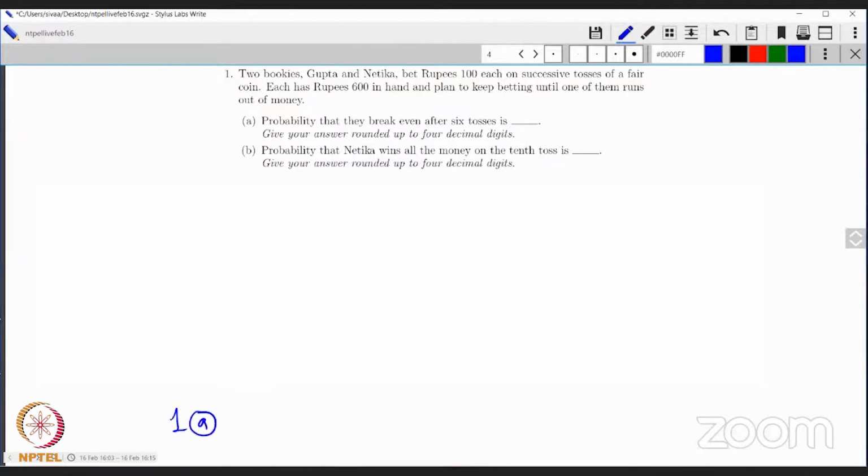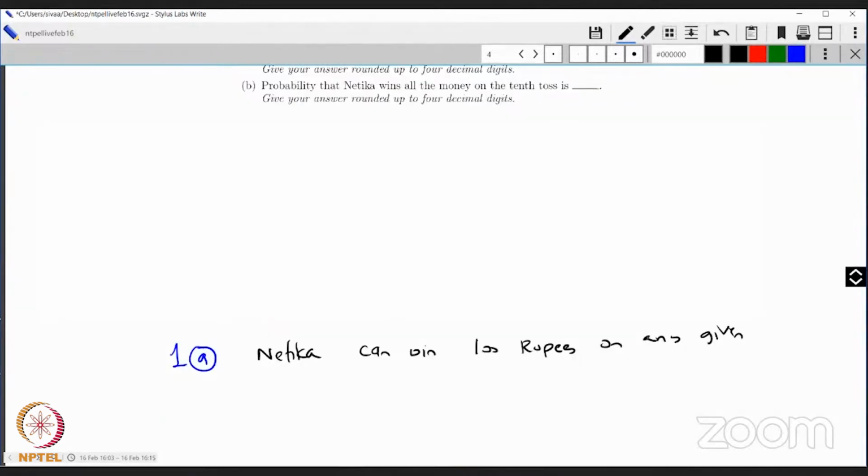The way I think about it is that Netika can win 100 rupees with probability half on any given toss. It's a fair coin. So the first observation is that Netika can win 100 rupees on any given toss with probability half.